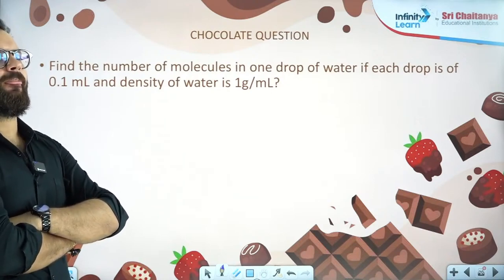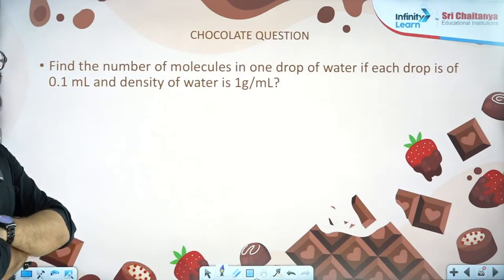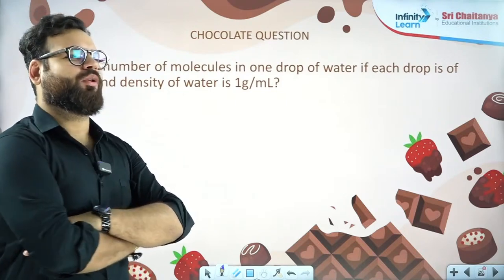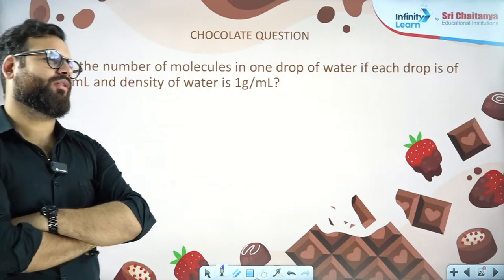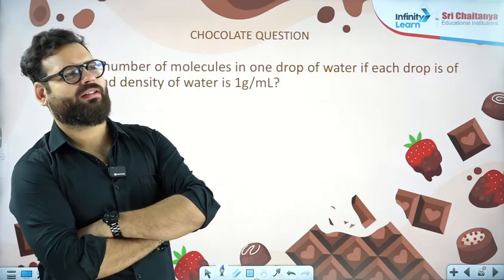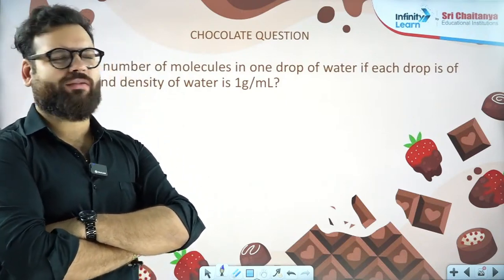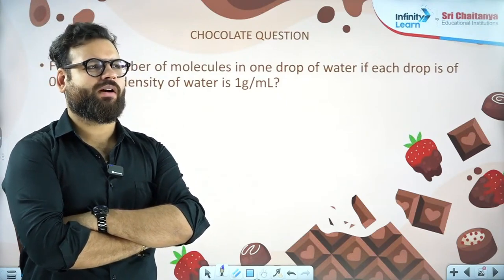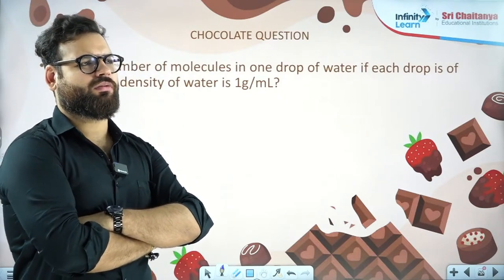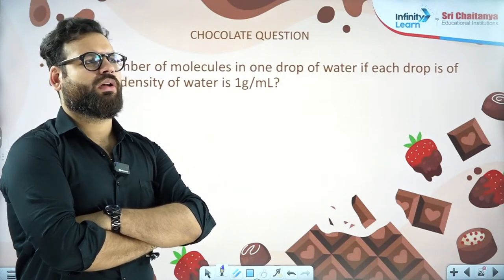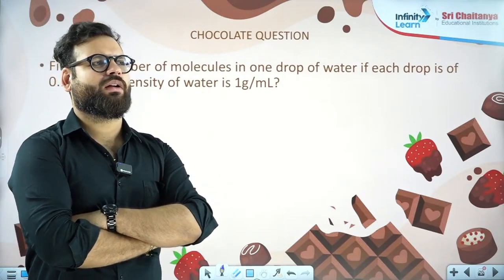1.67 molecules? See, molecules can never be 1.67. Molecules will be 1, 2, 3, 4, 5, 6, not part something. 1.67, how will you get molecules? A molecule is a whole thing, no? How can you get fractional molecules? 6 into 10 power 21.